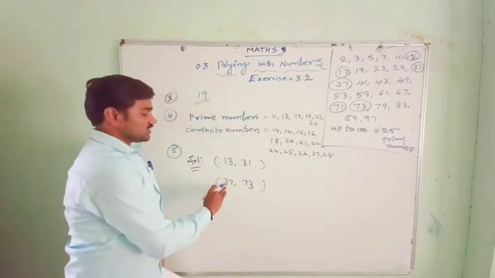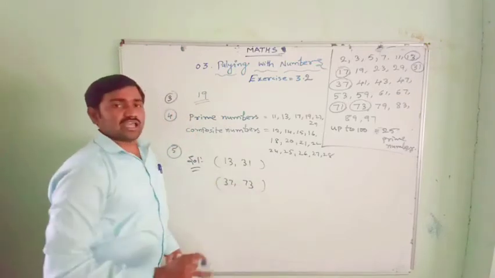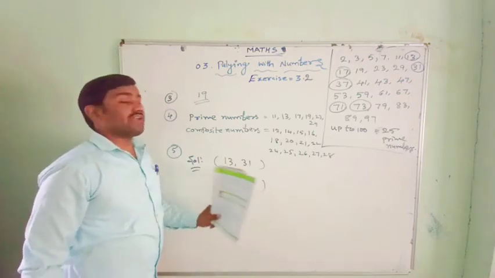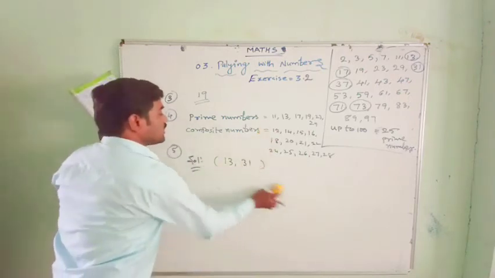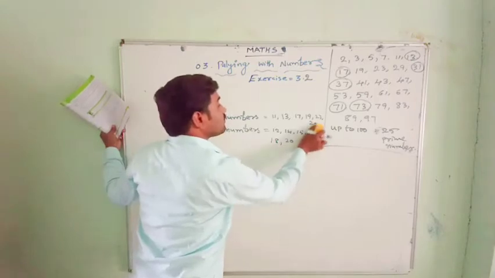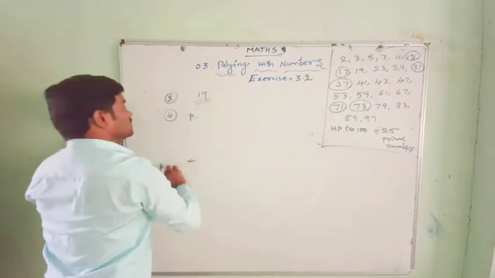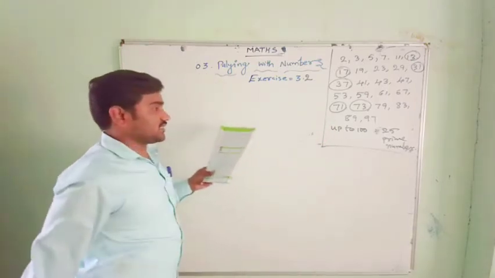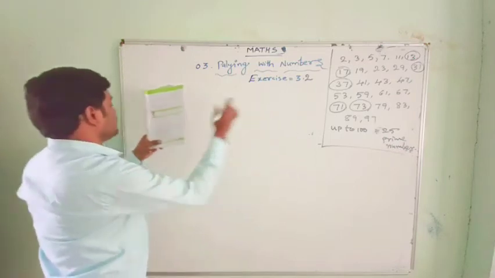Now here two more digits 3 and 7, 7 and 3. They have the same digits and they are prime numbers. From the prime numbers only I took it out. So you must know the prime numbers up to 100, definitely, then only you can answer all this. That's why I have written there clearly.